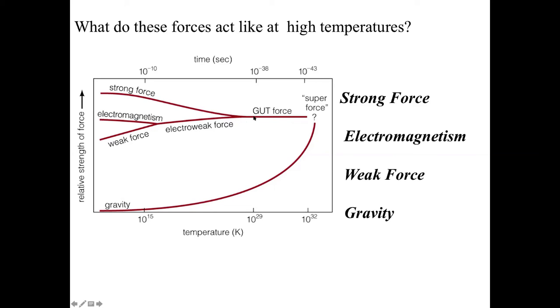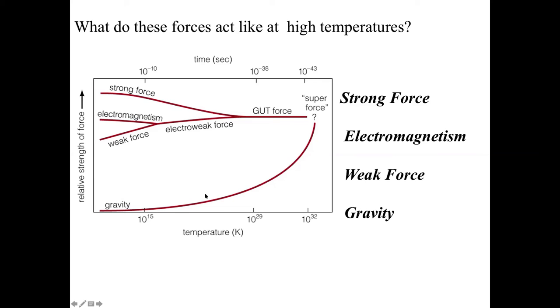The GUT era is from this point, temperature, and backwards to a point where we don't really understand what's going on. Now, this is the interesting thing about physics. We understand these three forces fairly well, and we understand gravity fairly well. Einstein's theory of gravity works very well and has never failed a test that we've given it. But these three work very nicely with quantum mechanics, say, and gravity doesn't. It's not at all clear.